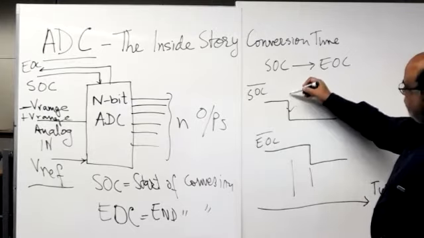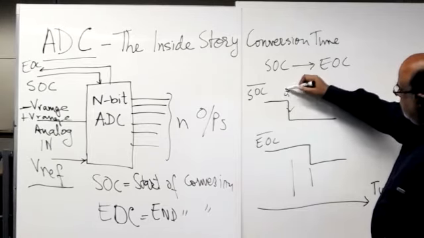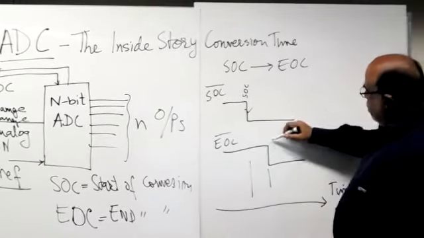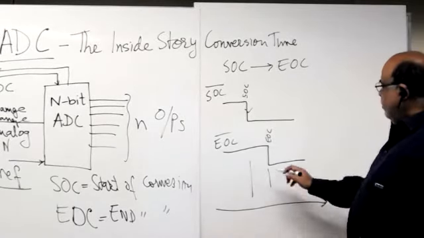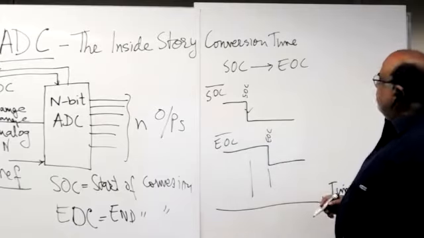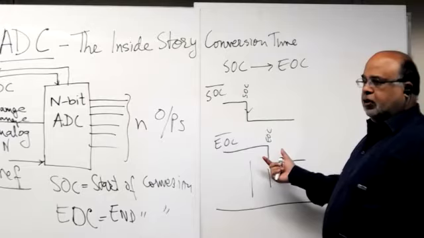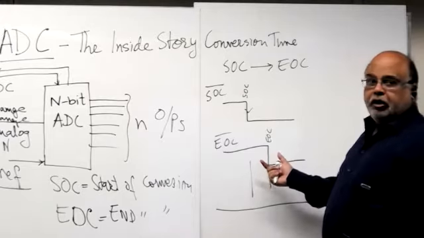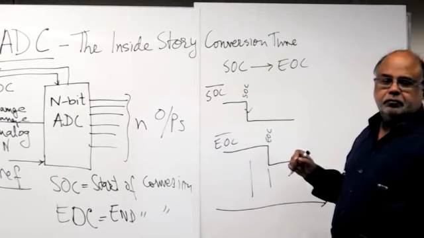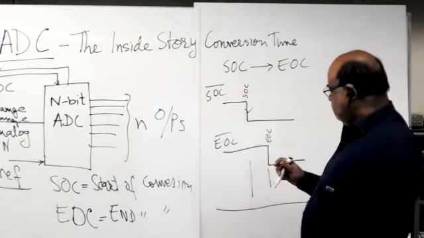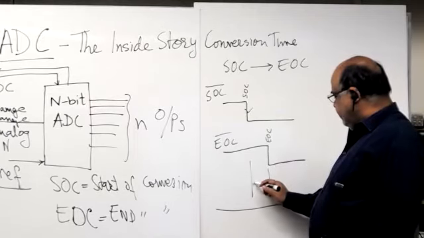So this time over here, between where you say start of conversion and where the ADC outputs the end of conversion signal, is taken up by the ADC. You cannot have less time for conversion than this. This is the minimum time an ADC can convert. So this is called the conversion time.